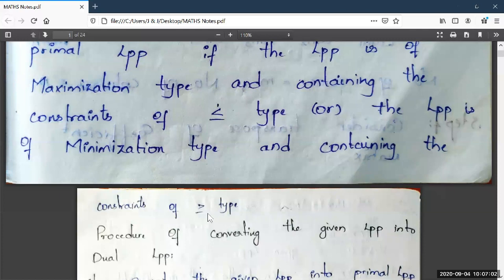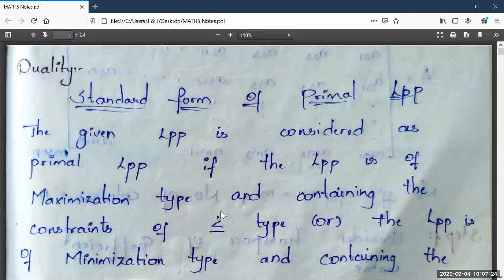That is, we can write two forms of primal LPP. One LPP is of maximization type with lesser than or equal to constraints. The other form of primal LPP is the objective function containing minimization type with constraints greater than or equal to, right? It is the standard form of primal LPP, right?